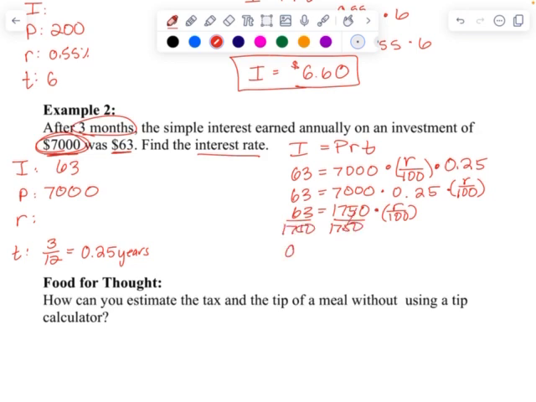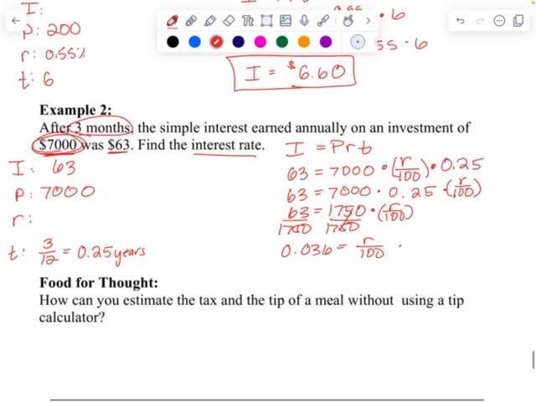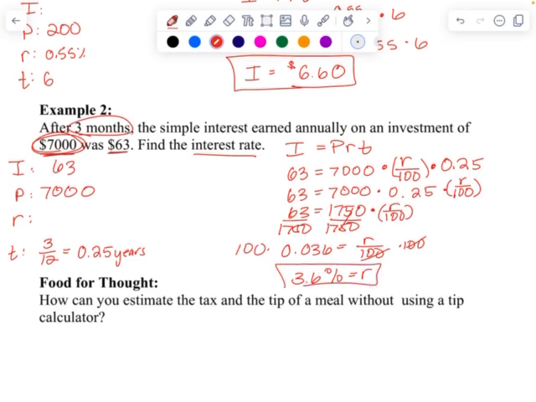And I should get 0.036 equals R over 100. Multiply both sides by 100 and get 3.6% for my rate. So this is the simple interest formula. I highly recommend you always start by writing out the formula.